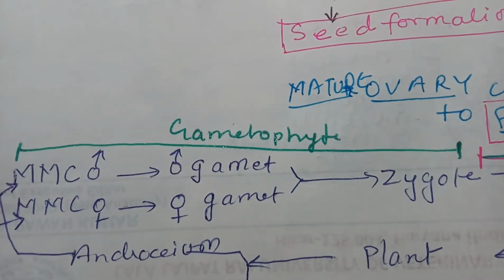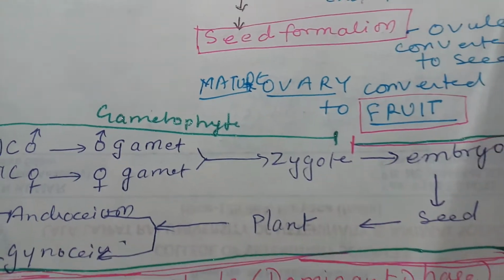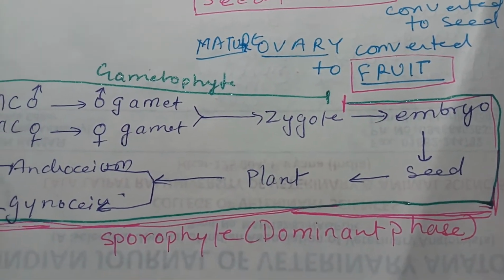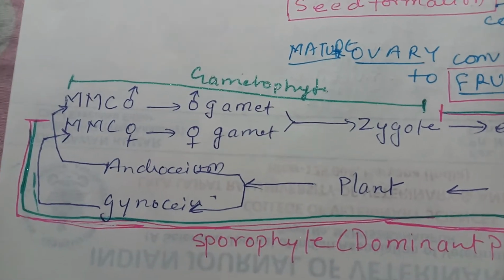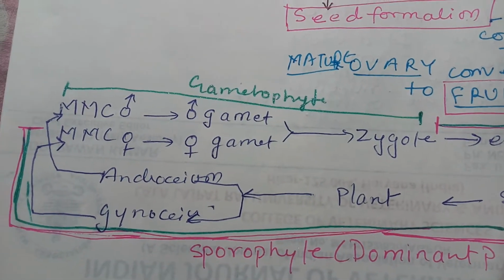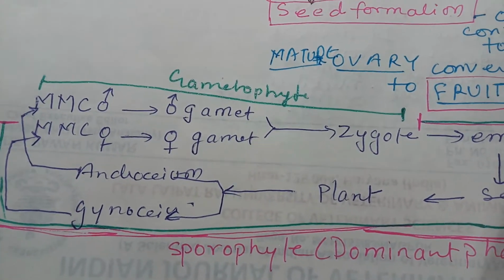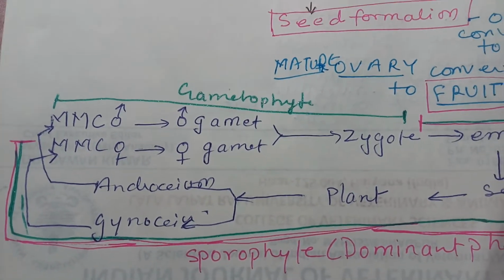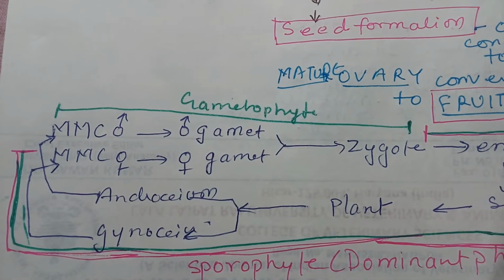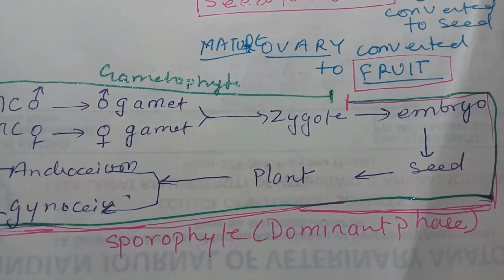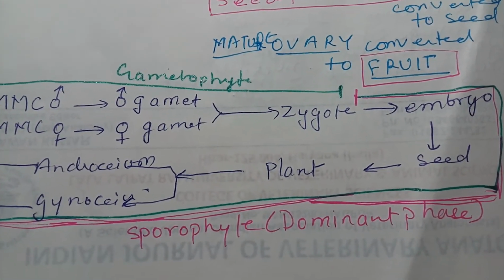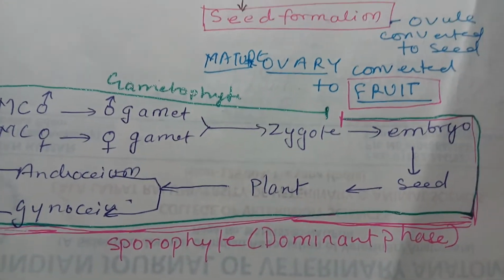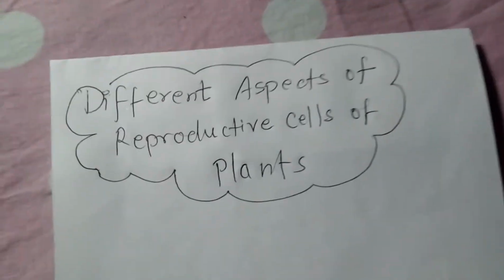This is the gametophytic phase, whereas the zygote further develops into the embryo, seed, and then the plant produces androecium and gynoecium, and a stage comes when they produce the megaspore and microspore mother cells. This is the sporophytic phase. In angiosperm, the sporophytic phase is dominant over the gametophytic phase.